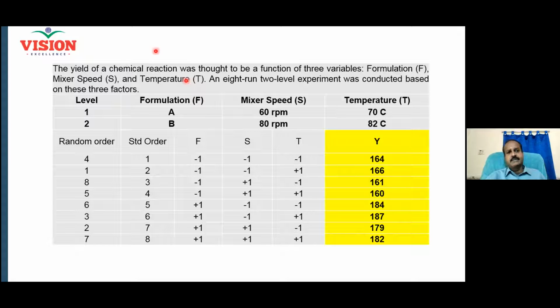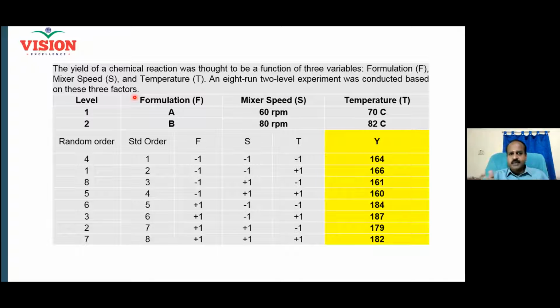And now there is a case here. The yield of a chemical reaction was thought to be a function of three variables: formulation, maybe the composition, right? Just now we were talking about the proportion of the chemicals. They call it formulation. And then the mixer speed. There is a mixer which keeps on running while the chemical process is going on. And then the temperature, you set it at different levels. An 8-run 2-level experiment was conducted based on these three factors.